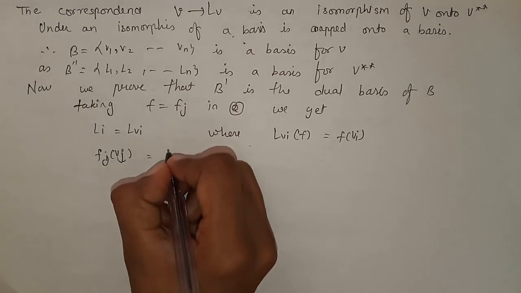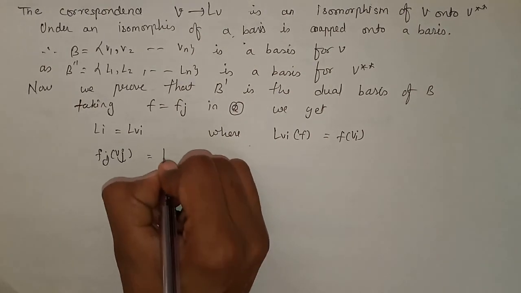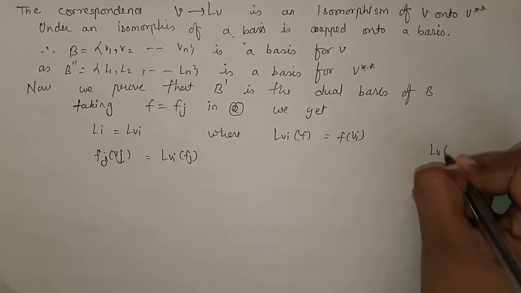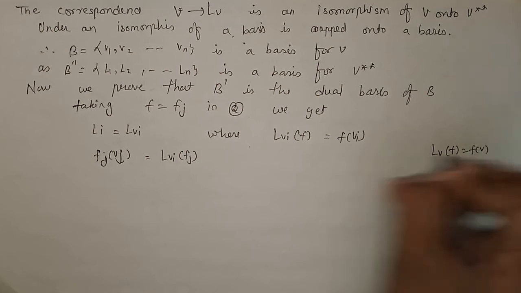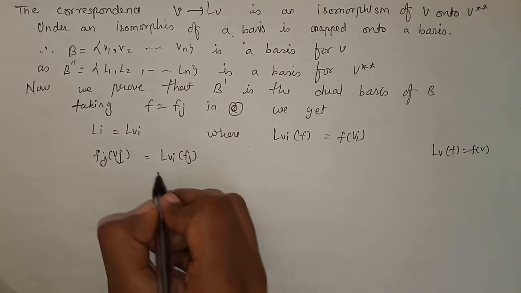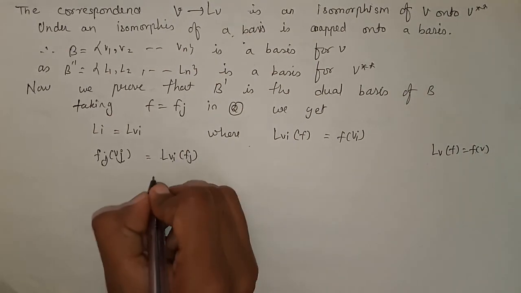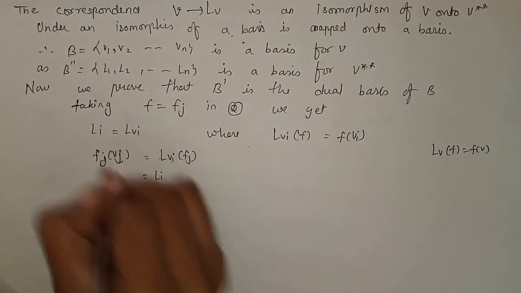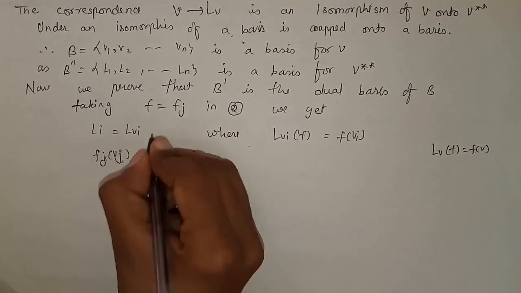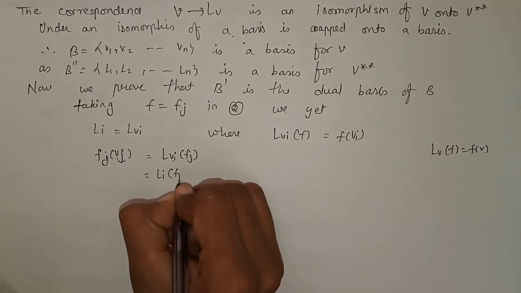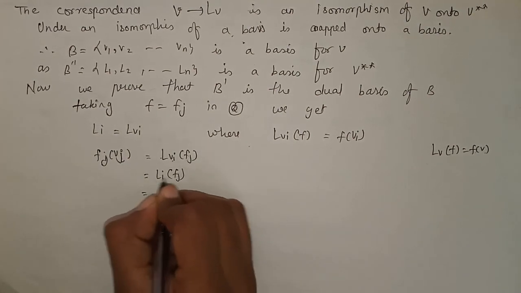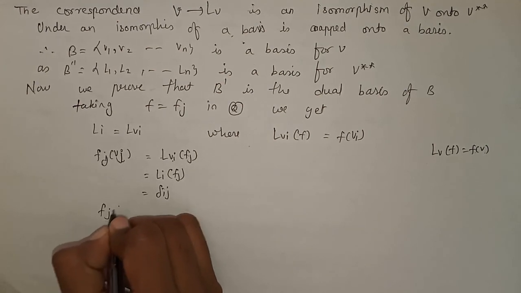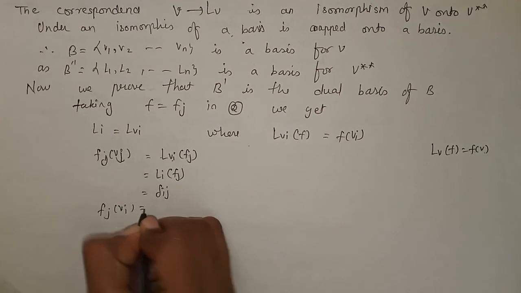So this is equal to L of Vi of Fj, because it is defined L of V of F is equal to F of V. So if I am writing F of V, then this can be written as L of Vi of Fj. Now L of Vi is equal to Li, so I can write this as Li of Fj. But we know that Li of Fj is nothing but delta ij. So Fj of Vi is equal to what?